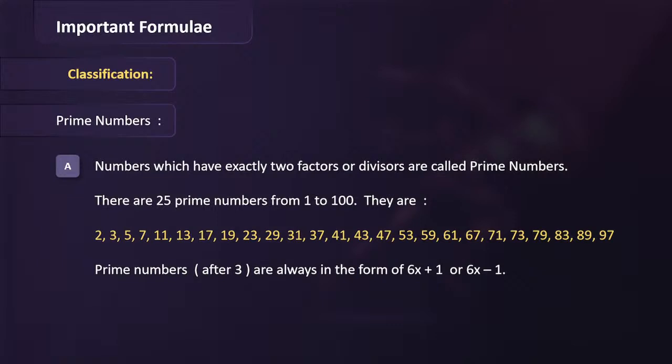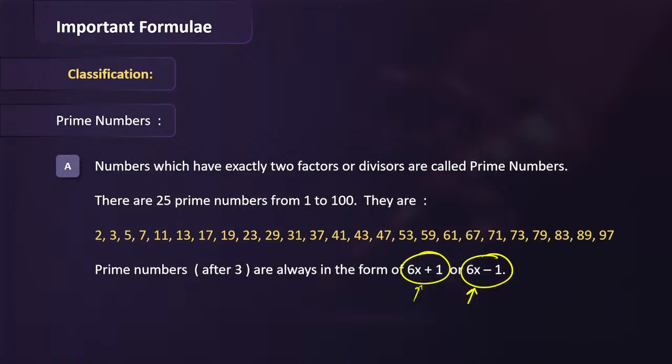Okay. Now one very important thing that you all must know is about prime numbers after 3. 3 से बड़े जितने भी prime numbers हैं, every prime number can be expressed in the form of 1 less than a multiple of 6 or 1 more than a multiple of 6. So this is 1 less than a multiple of 6. This is 1 more than a multiple of 6. So every prime number can be expressed in this form, but the converse is not true. Not every number which is in this form will be prime.